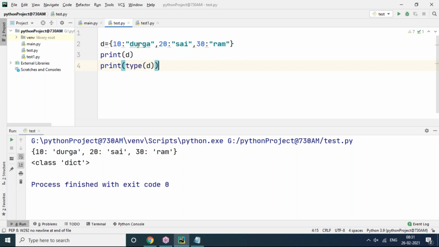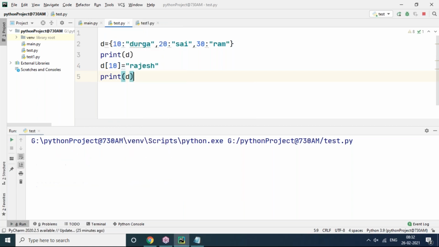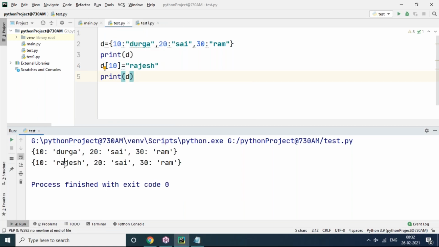Okay, thank you. Just now I have changed the value. The value gets updated here. Whenever I'm trying to change the value, for example, D of 10 equals Rajesh. 10 is a key, Durga is the value, but I'm giving Rajesh here. So it's going to affect it. Print D. The value is clearly changed because that key is present in my dictionary, from Durga to Rajesh.